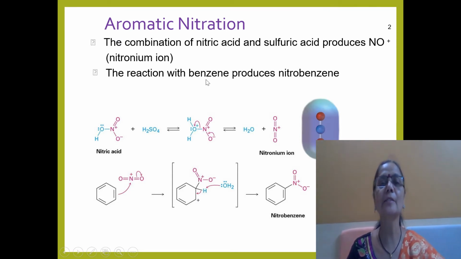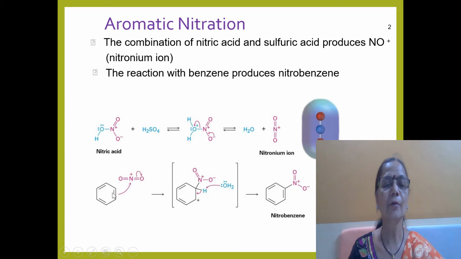The actual mechanism of the reaction takes place in 3 steps. First is generation of the electrophile, the nitronium ion. By taking nitric acid and sulfuric acid, the nitronium ion is produced, in which the nitrogen has the positive charge, which acts as an electrophile, electron deficient in nature. Benzene has a pi electron cloud, rich in electrons, therefore the electrophile will react on the benzene ring.